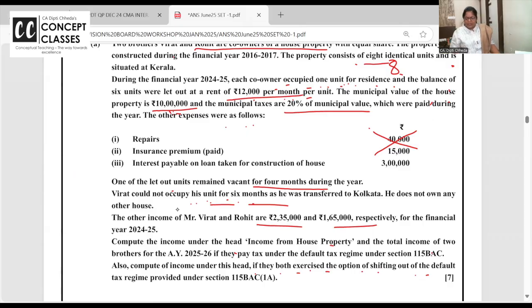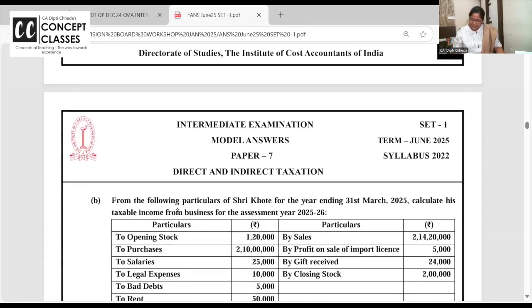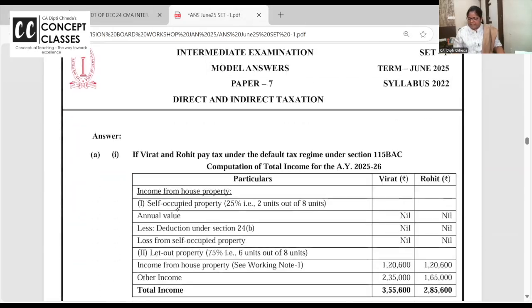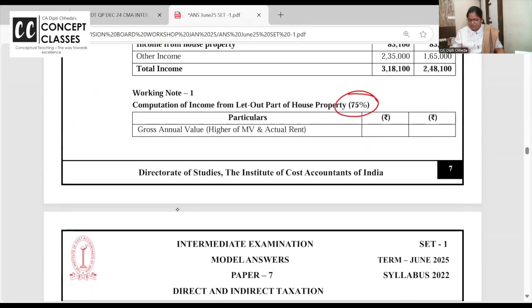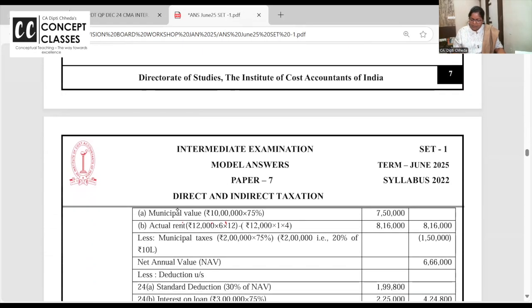In that, one unit was vacant for 4 months. Right. It's an easy problem. Pay attention to the working notes. Please do separate working notes. Very nice presentation they have done. 10 lakhs ka 75%. What is the actual rent? How many units are there? 6 units. 12,000 per month into 6 units into 12. Out of that, 12,000 per month into 1 into 4 months, as one property was vacant for 4 months. So after reducing that, what is the actual rent?